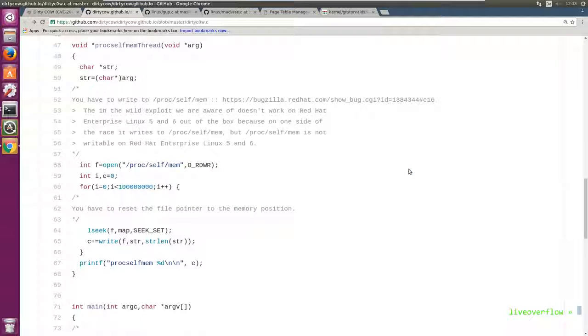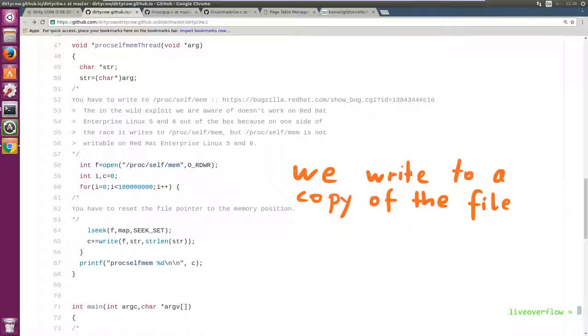Now in this case, the exploit writes to this file in a loop. First it performs a seek, which moves the current cursor to the start of the file that we mapped into memory, and then it writes the string we pass via the program arguments to it. This will trigger a copy of the memory so that we can write to it and see these changes, but remember, we will not write to the real underlying file.